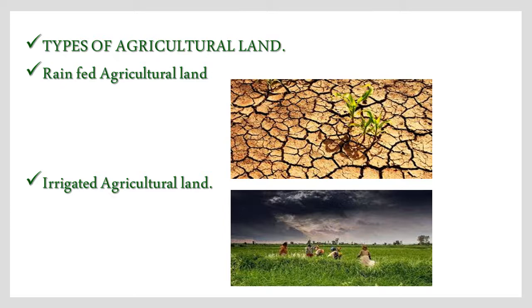Rain-fed agricultural land corresponds to the first picture. Irrigated agricultural land corresponds to the second picture. Irrigated agricultural land is more green and wet compared to the rain-fed agricultural land. Let us discuss one by one in detail.